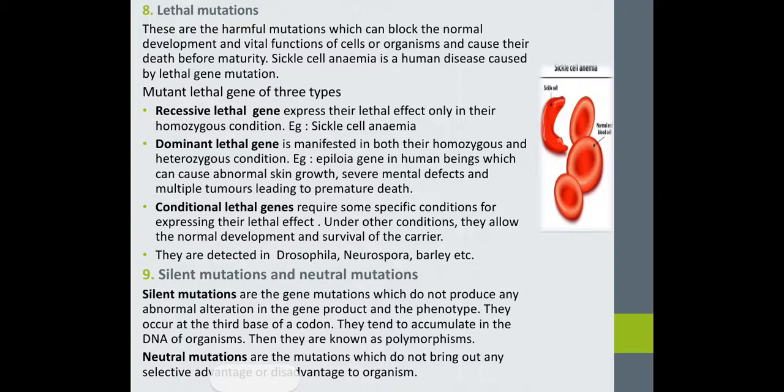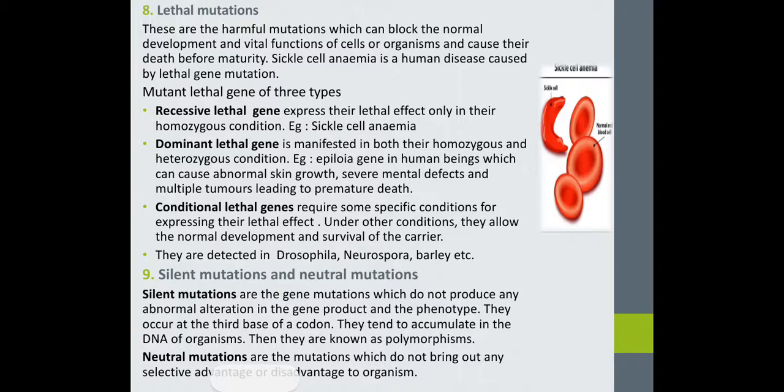While in the case of dominant lethal gene, this manifests in both the homozygous and heterozygous condition. We know that an organism which has two different alleles is called heterozygous, and homozygous has the same alleles. So in the case of dominant lethal gene, the effect appears in both conditions. The example is epiloia. The epiloia gene in human beings can cause abnormal skin growth, severe mental defect and multiple tumors leading to premature death. This is an example of dominant lethal gene.